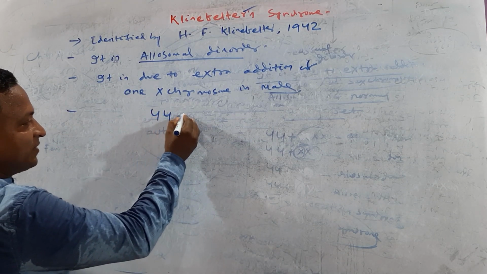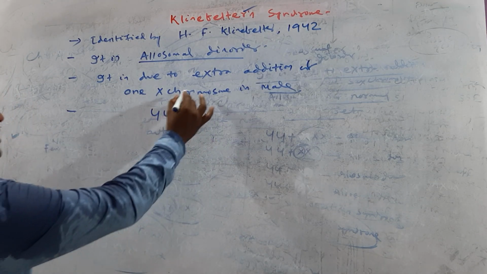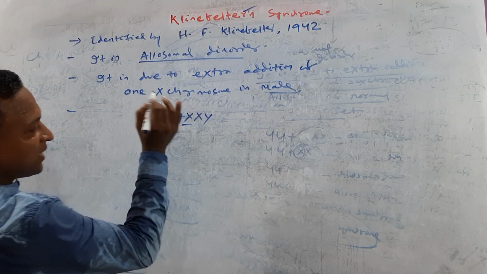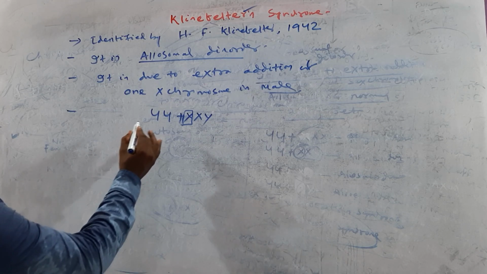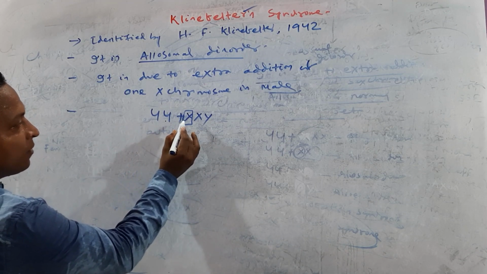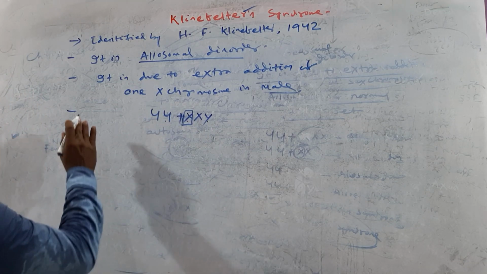In case of male, this is XY, a normal male. It is due to extra addition, one extra addition. So here 44, 45, 46, 47.